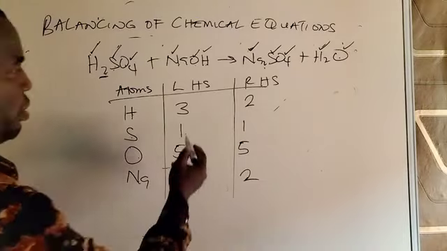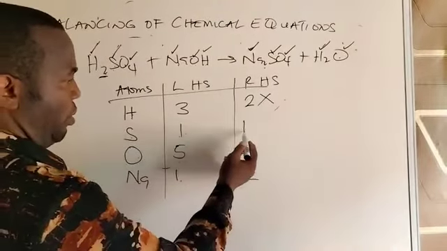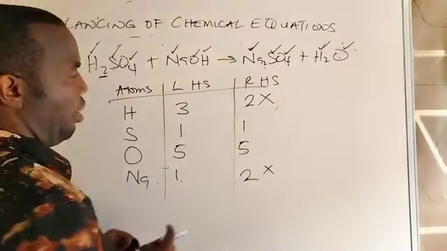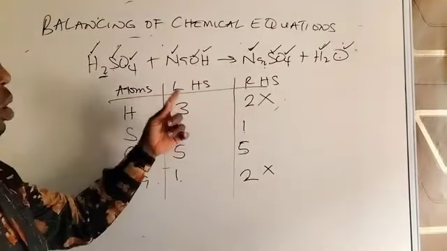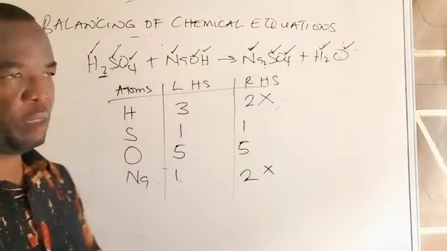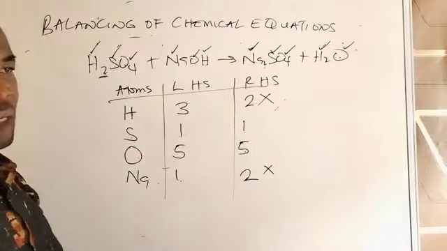Look at hydrogen, 3 and 2, they are not equal. Sulfur appears to be balanced. Oxygen is balanced. Sodium is not balanced. As long as one or more atoms is unbalanced, the equation is not balanced. Even if all the atoms are balanced except one, it means not balanced.